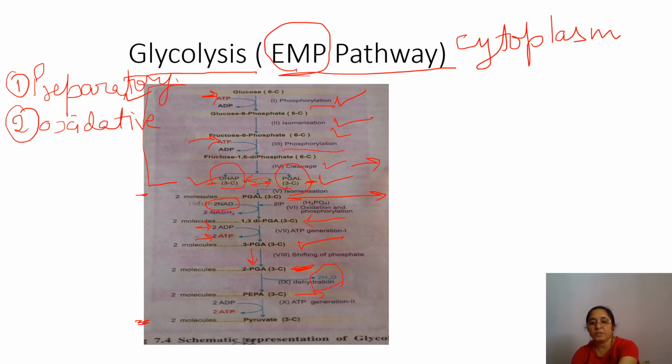Now after this, phosphoenol pyruvic acid will give rise to pyruvate, two molecules of pyruvate, the final end product of glycolysis, and here also two ATP molecules are produced. So two molecules of ATP here and two molecules of ATP here in this whole glycolysis process. Ultimately, we are getting two molecules of pyruvate from glucose, the starting one.